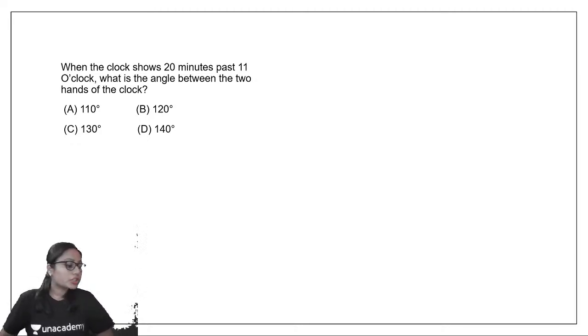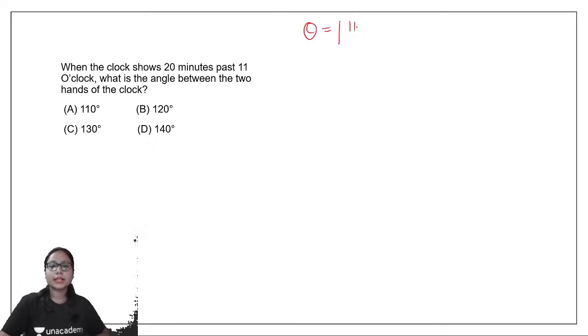Now, in this question, it is asked: when the clock shows 20 minutes past 11 o'clock, what is the angle between the two hands of the clock? Here we have the time and we have to find out the angle. So we'll be using the formula theta is equal to 11m by 2 minus 30h. Here the value of m is given to be 20 and the value of h is given to be 11.